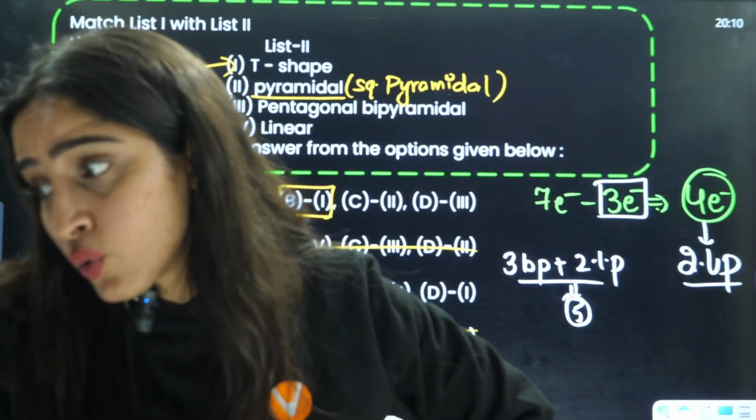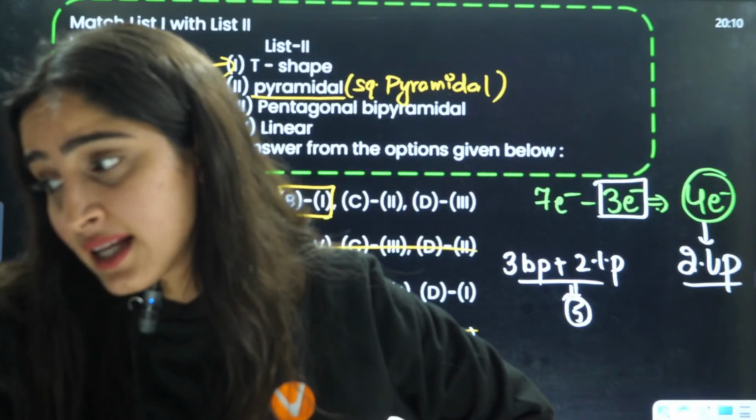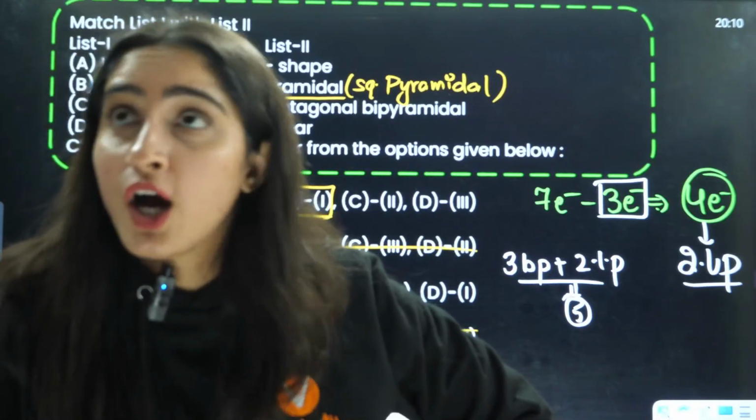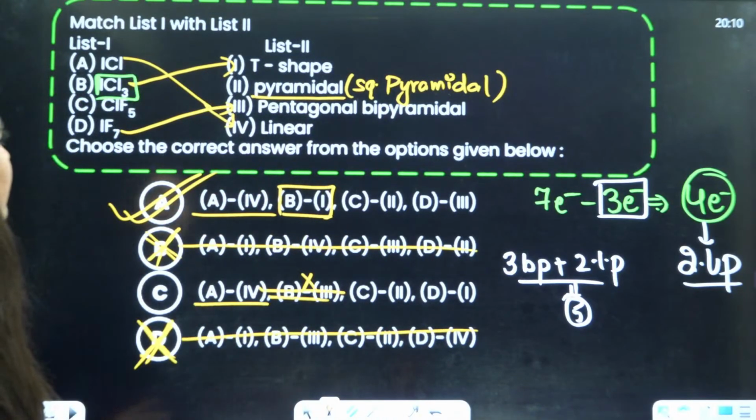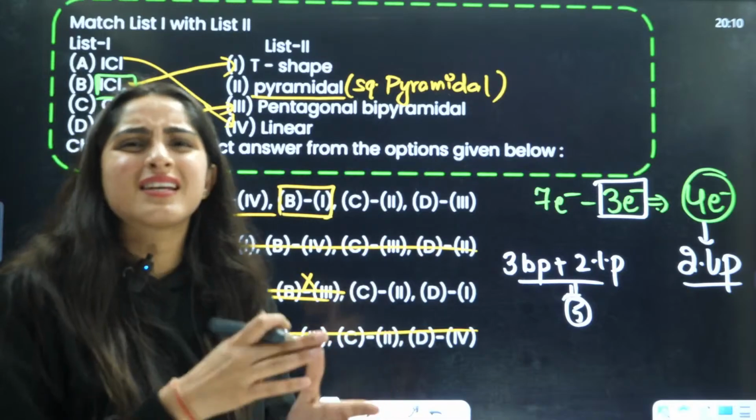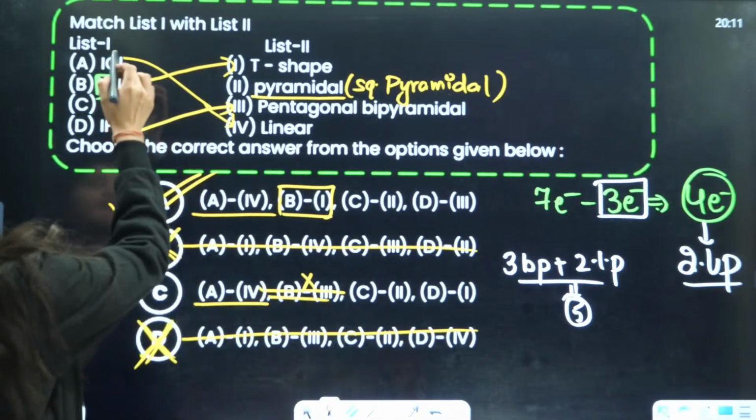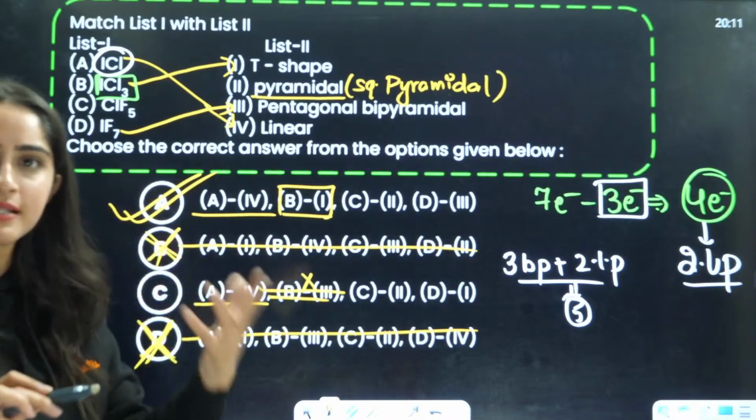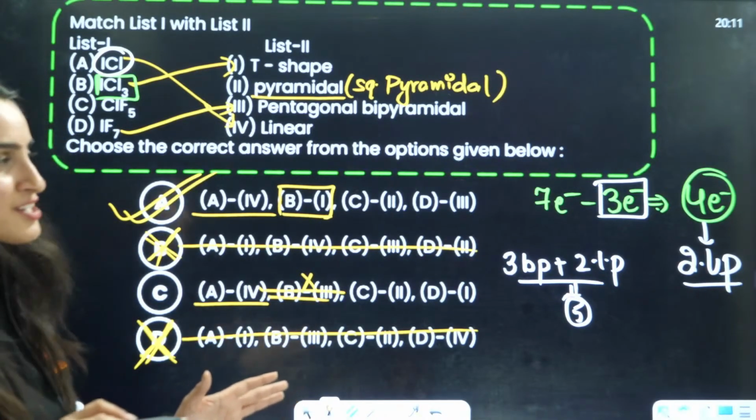How to choose the central atom in the ICl compound? Okay. So how to choose the central atom? Basically, the less electronegative atom usually is the central atom, right? So here we have taken I as the central atom. Okay, got it?